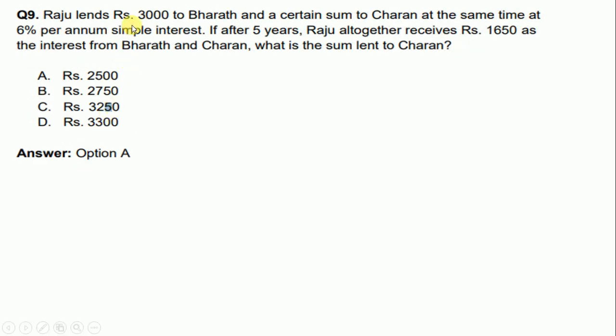Raju lends rupees 3,000 to Bharat and a certain sum to Charan at the same time at 6% per annum simple interest. If after 5 years Raju altogether receives 1,650 rupees as the interest from Bharat and Charan, what is the sum lent to Charan? So option A is correct, rupees 2,500.